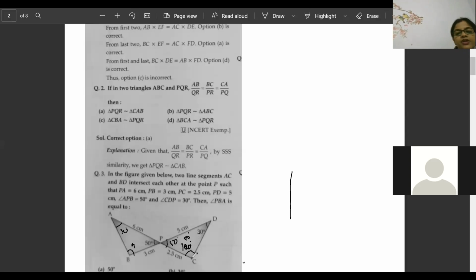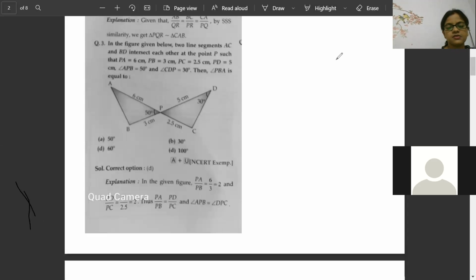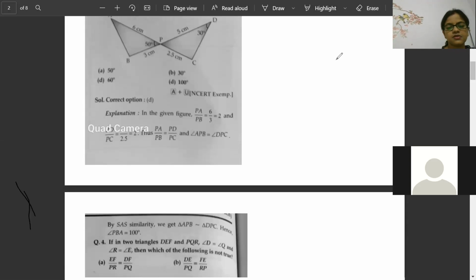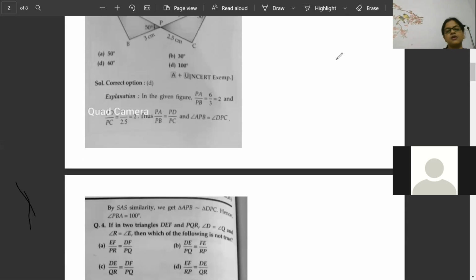Yes, but you have to use the angle sum property here. You see here 50 and 30 is coming 80. Then one angle is left and that is coming as 100. So 180 is coming. Okay, let's go for the next one. Next one, beta.